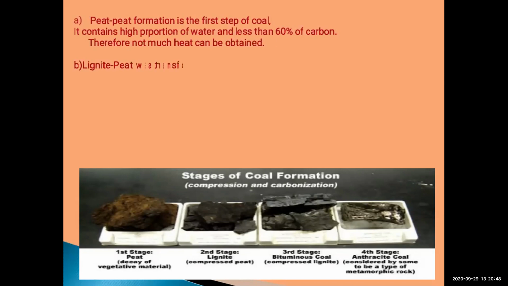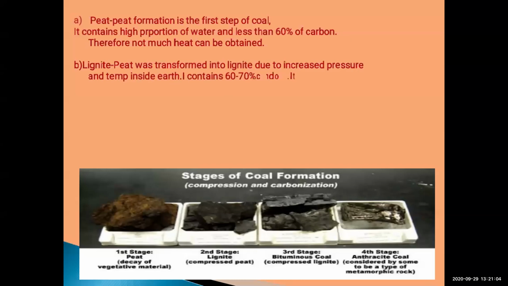Now the peat. Peat formation is the first step of coal. When coal is formed, what is the first step? Peat, P-E-A-T. It contains a high proportion of water and less than 60% carbon. That means carbon is less than 60% and the proportion of water is more. Due to this property, not much heat can be obtained from peat.